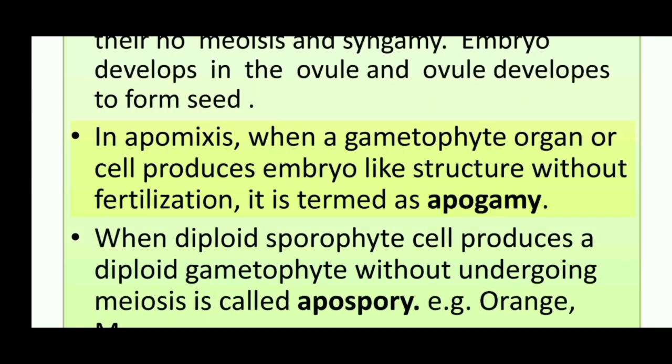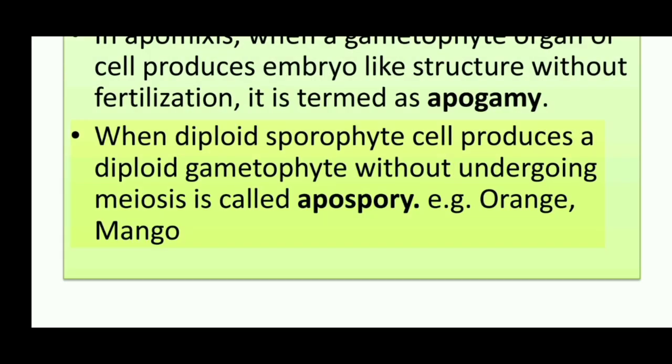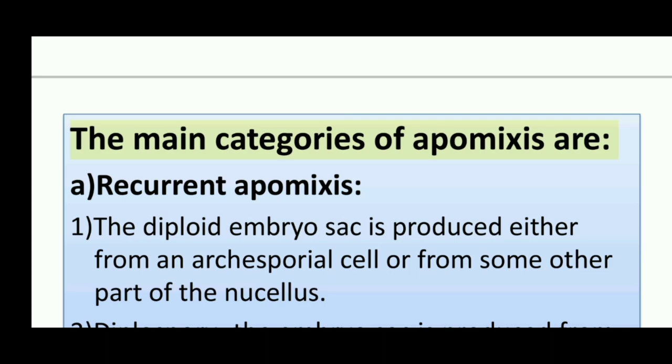In apomixis, when a gametophyte organ or cell produces an embryo-like structure without fertilization, it is termed apogamy. When a diploid sporophyte cell produces a diploid gametophyte without undergoing meiosis, it is called apospory, e.g. orange, mango. The main categories of apomixis.